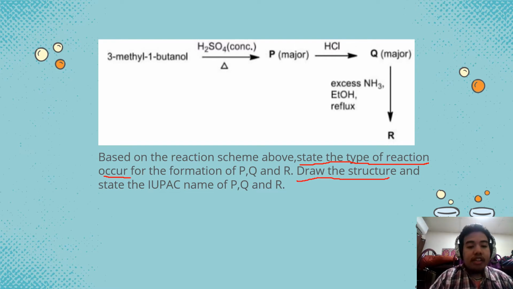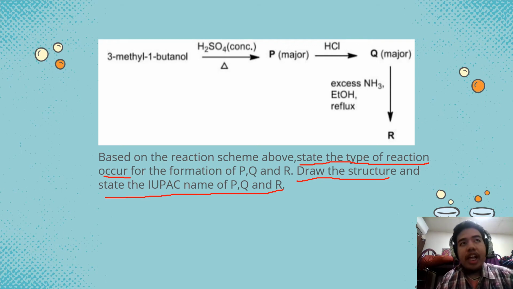And lastly, state the IUPAC name of P, Q, and R. So, it starts with 3-methyl-1-butanol. I think you know how to make the structure of 3-methyl-1-butanol, which is this.